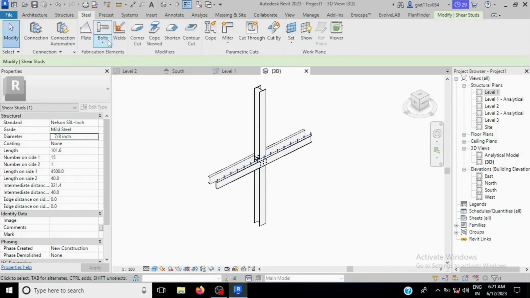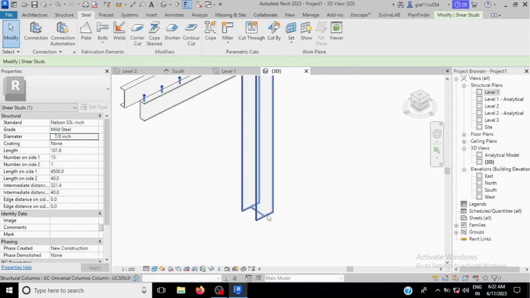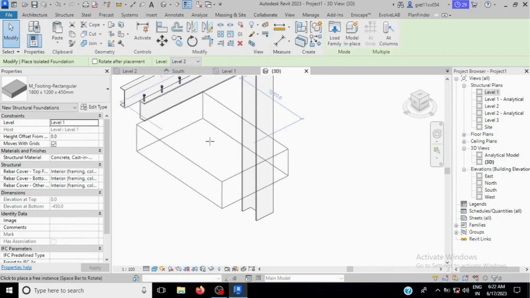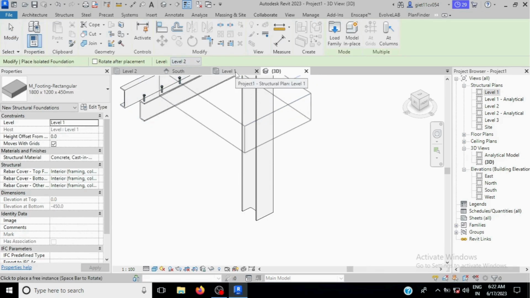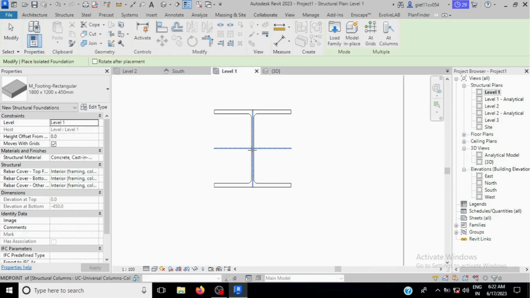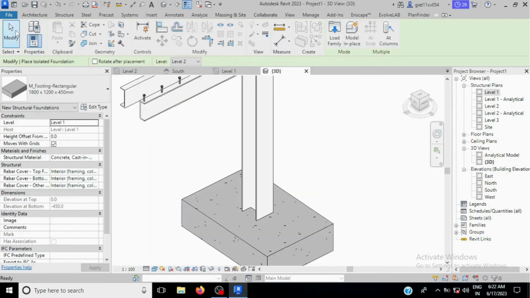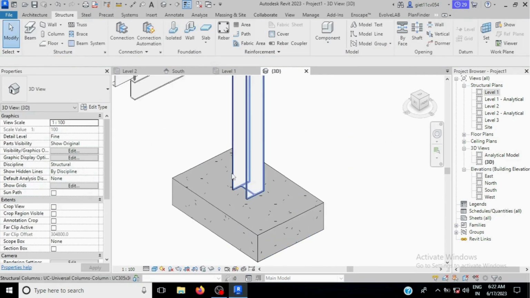Let's see another one, the anchor, how we can place the anchors. Okay, for that we have to place a footing here. Go in structure, select the footing, go in level 1, place the footing here. Okay, let's go in 3D. Suppose you want to place an anchor here, let's see how you can place it.